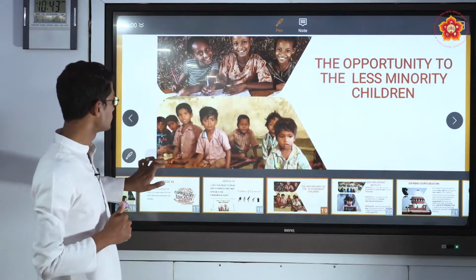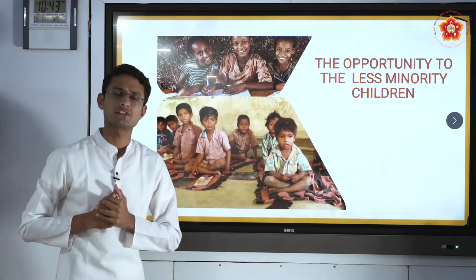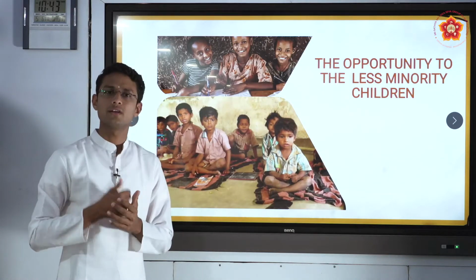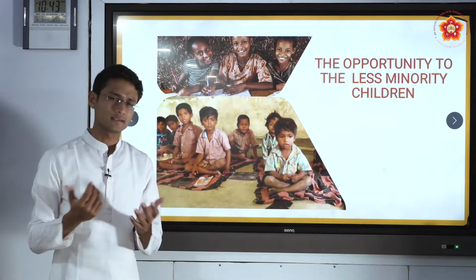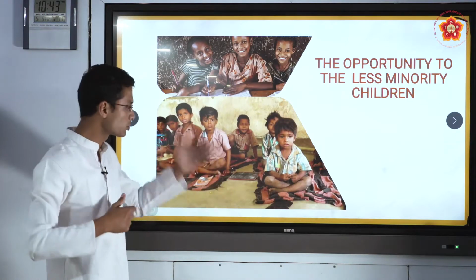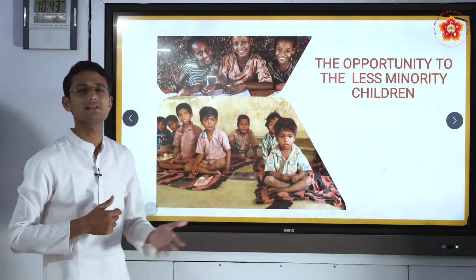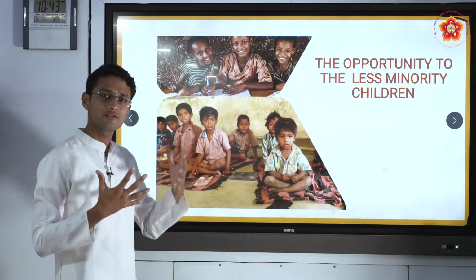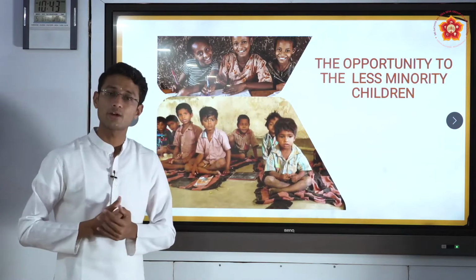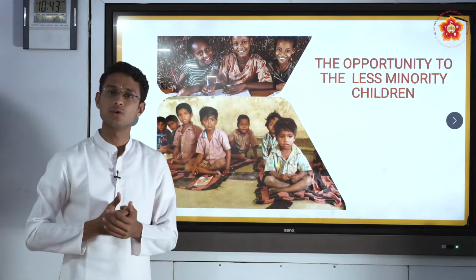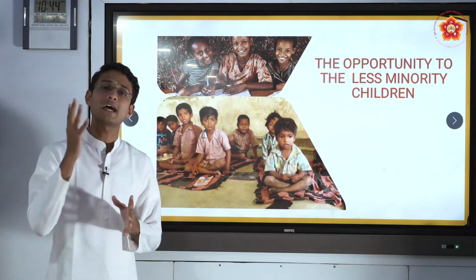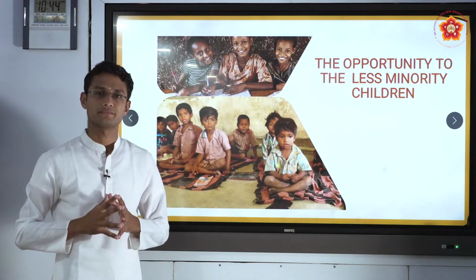Yes, there are so many articles enforced by the government regarding education, social inequality and other things. But what about these children? Just look into their faces and into the images here. What is the fate of the minority children present in the society? Who will take care of them? Yes, for them also there are certain measures and certain responsibilities which have been taken by the government.